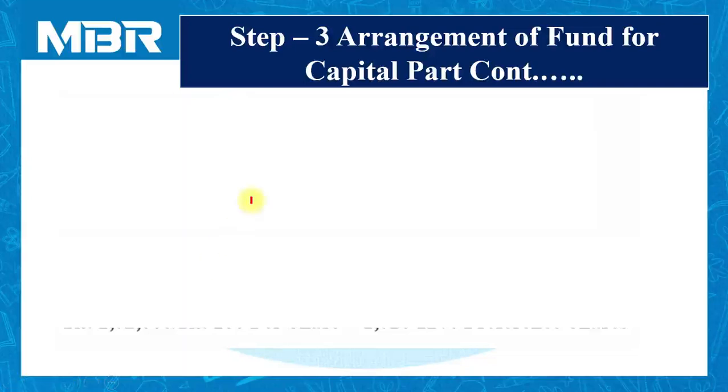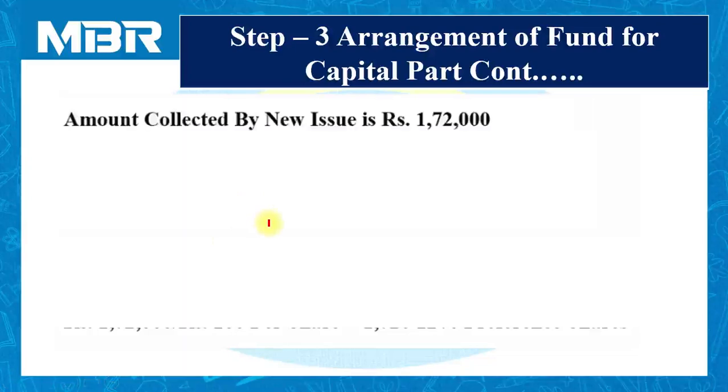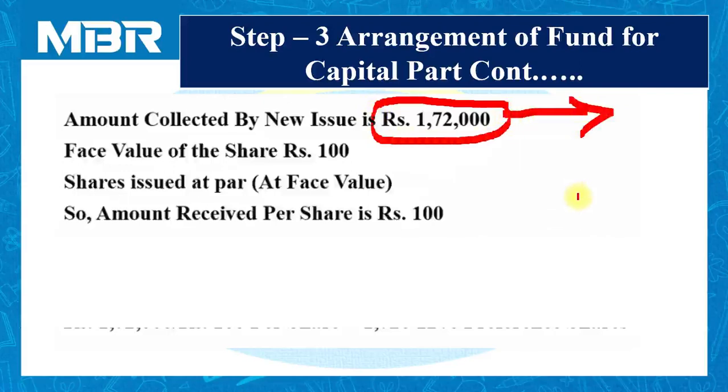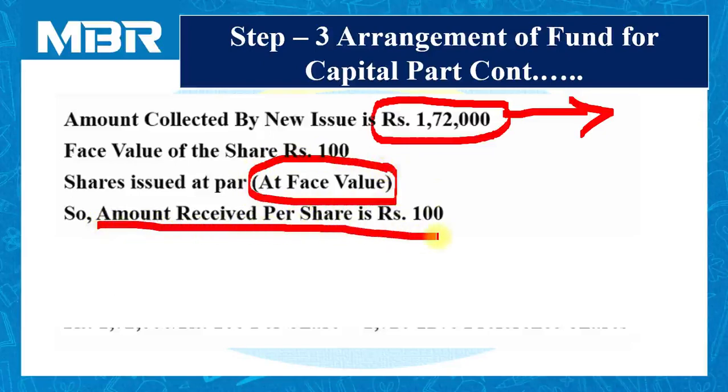The next part of our solution is arrangement of the fund for capital part, and we have already completed our calculation, and on the basis of our calculation we can say that we are in need of rupees 1,72,000. As per the additional information given to us by the examiner in the question, we have to issue new securities of rupees 100 at par. It means we have to issue new securities at face value only. So amount received per share is rupees 100.